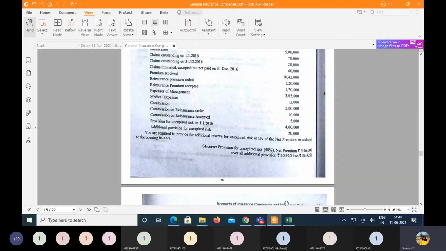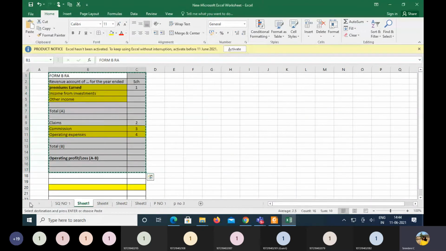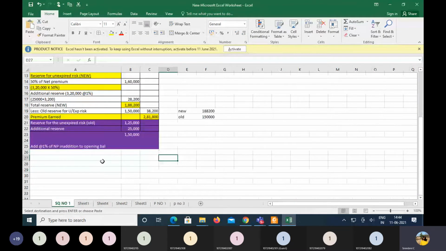Like one of the short questions which we have done, let me also share that. Here, in this problem also, it was given as in addition to the opening balance. So the opening balance of the reserve here was 25,000 plus 1% of the net premium, which has come up to 3,200.